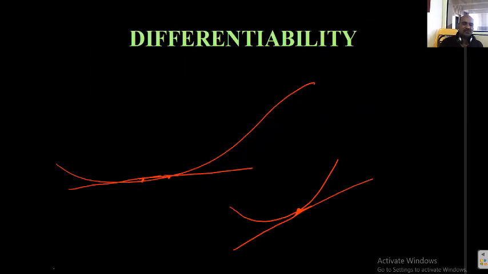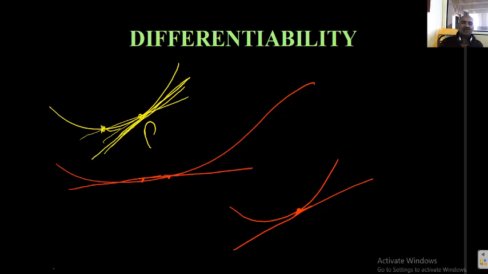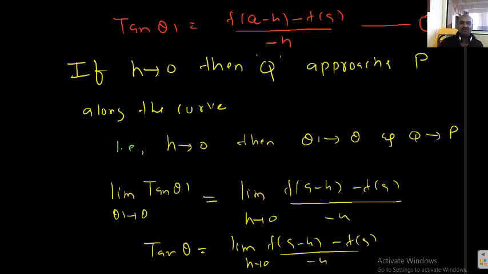I will show you, students. What happened here? Actually, this is the curve. P is here, Q is here, this is the secant. The secant becomes the tangent line. But what if Q approaches P from the left side? That's why this is called the left tangent to P. Okay. Tan theta is the slope of the left tangent at P.